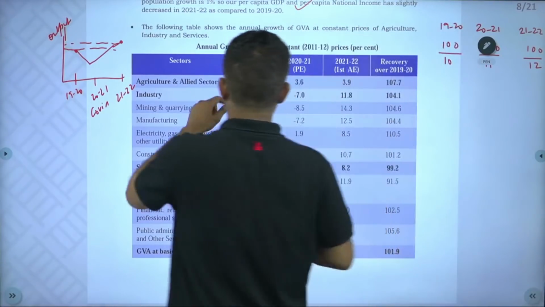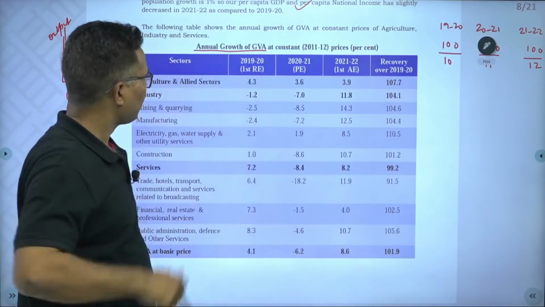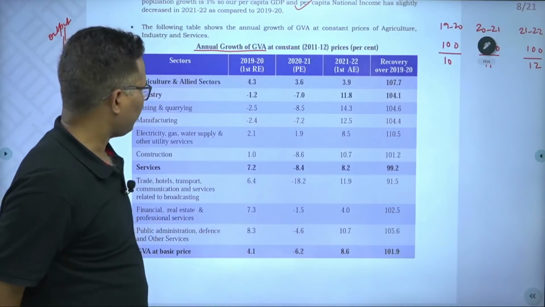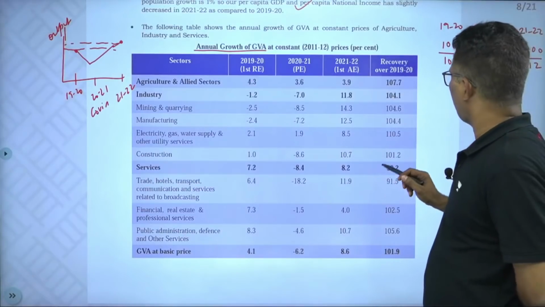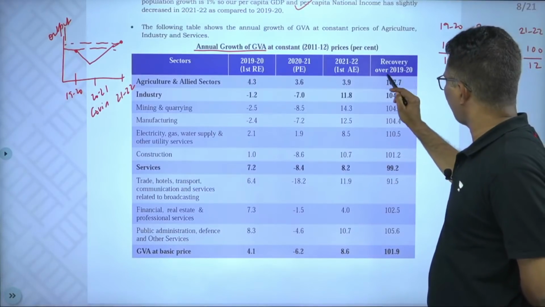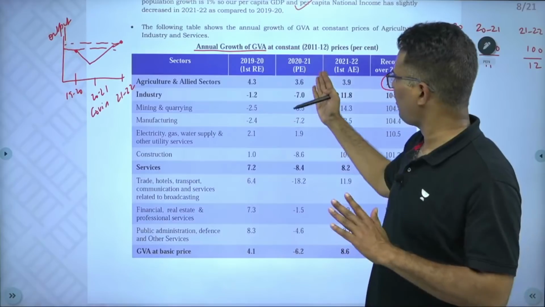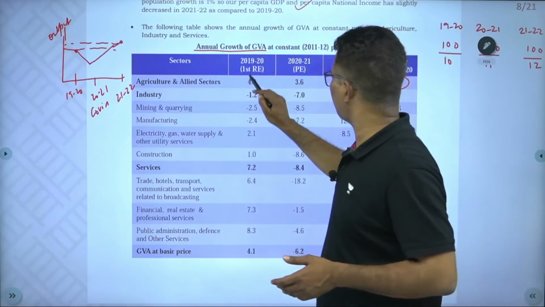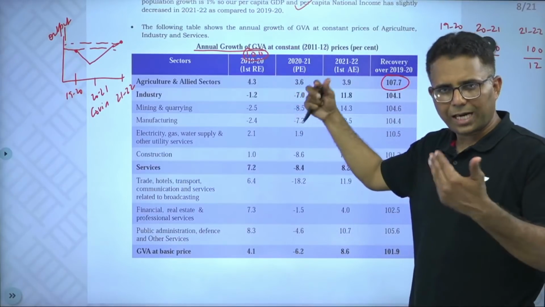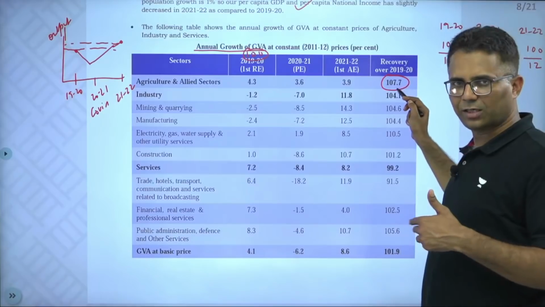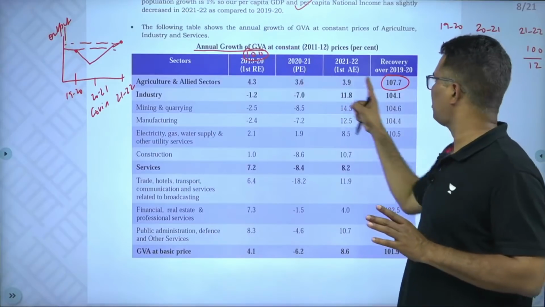Now see here, annual growth of GVA at constant prices. See carefully. This is 107. What do you mean by 107? They have assumed that the level before the pandemic, 1920, is 100. So if this is 100, now our agricultural activity is at 107. So in the 2-year period, agriculture has grown by 7.7%, from 100 to 107.